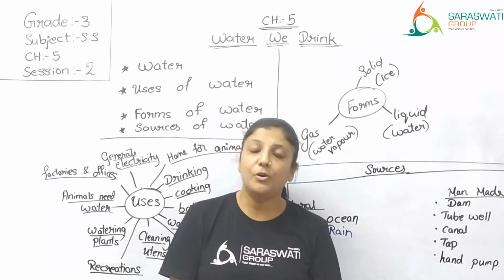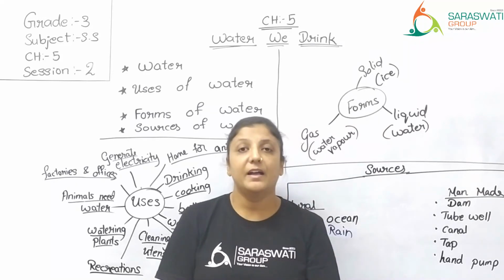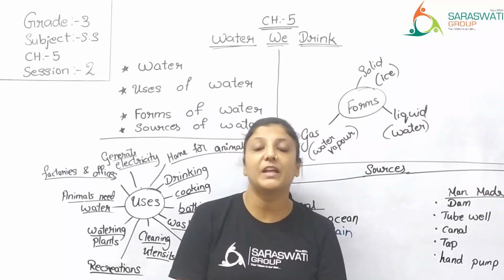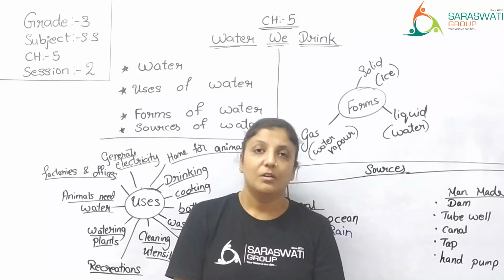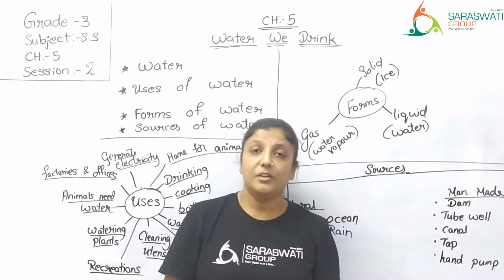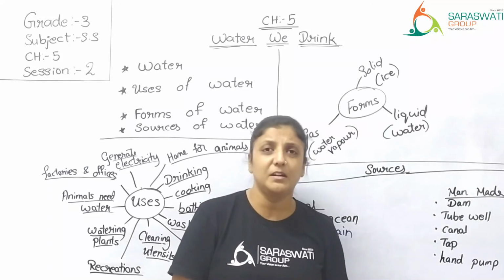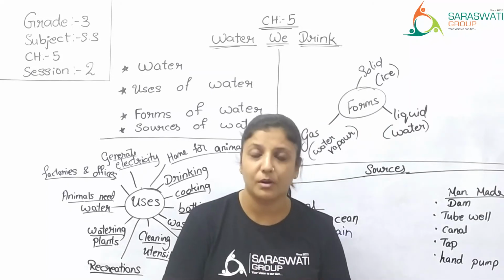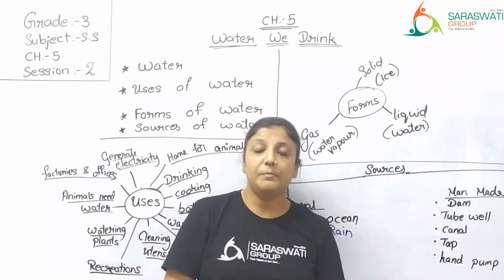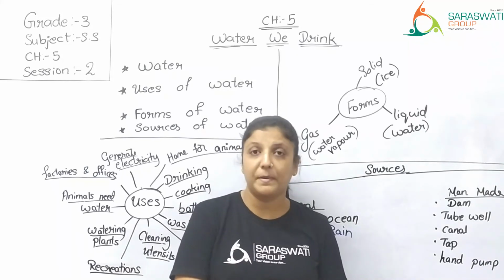In the natural form, the underground water might not be as clean as we get from the tap, because of the impurities under the ground, and if you take water from the river, it is contaminated. Contaminated means it is not so pure. But the government supplies us water through the taps and water pipes.